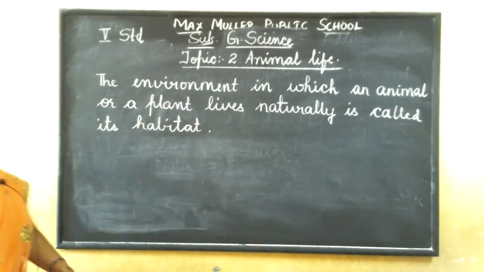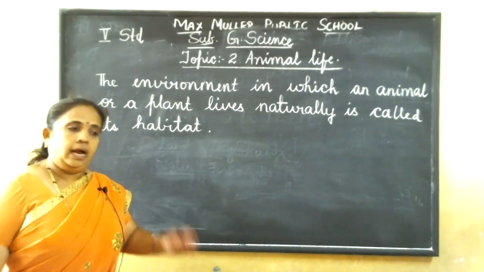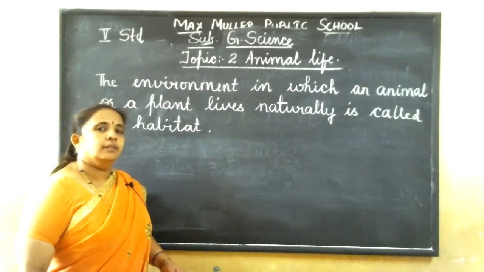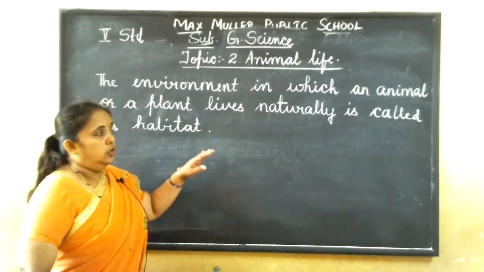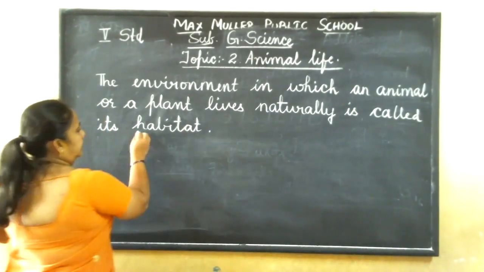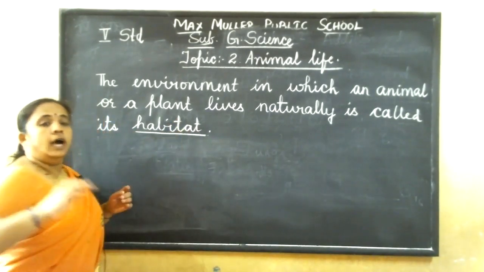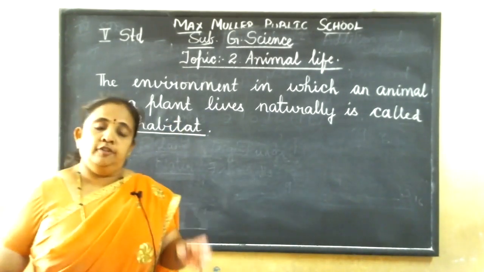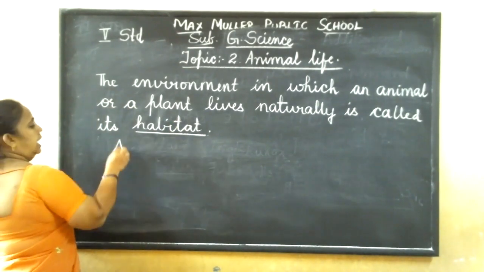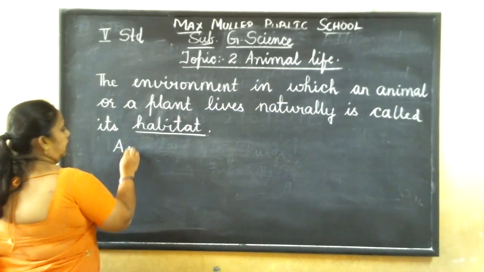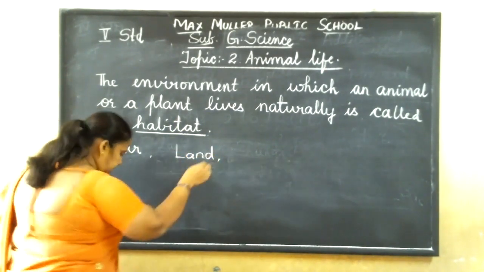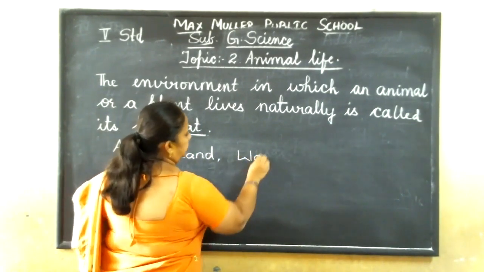Understood? So the place where an animal lives. As I said, there are different places where animals live, and we'll study what those places are. Where it lives naturally, that term is called habitat. Different animals have different habitats. There are 3 habitats depending upon the animals. The first one is air, next is land, and next is water.